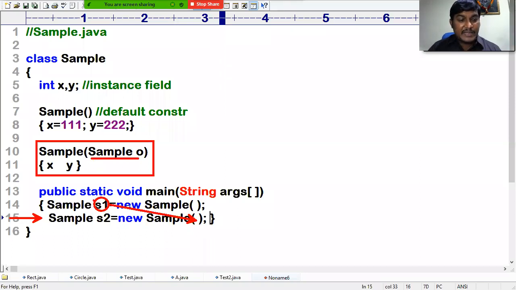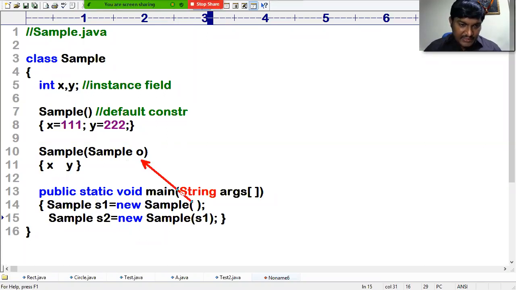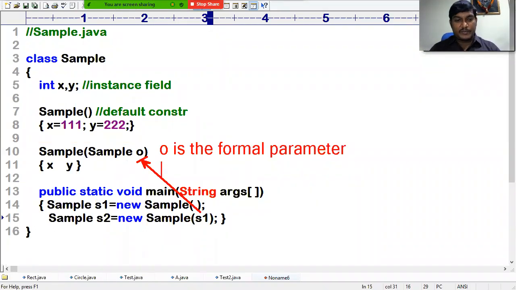Already s1 has x and y. Now I am passing s1, so this s1 is taken into o. But o is the formal parameter. One more point.